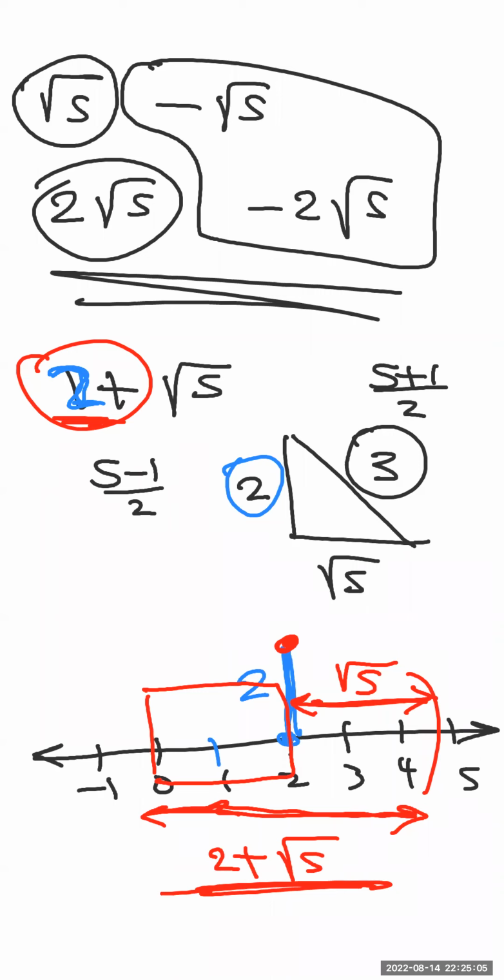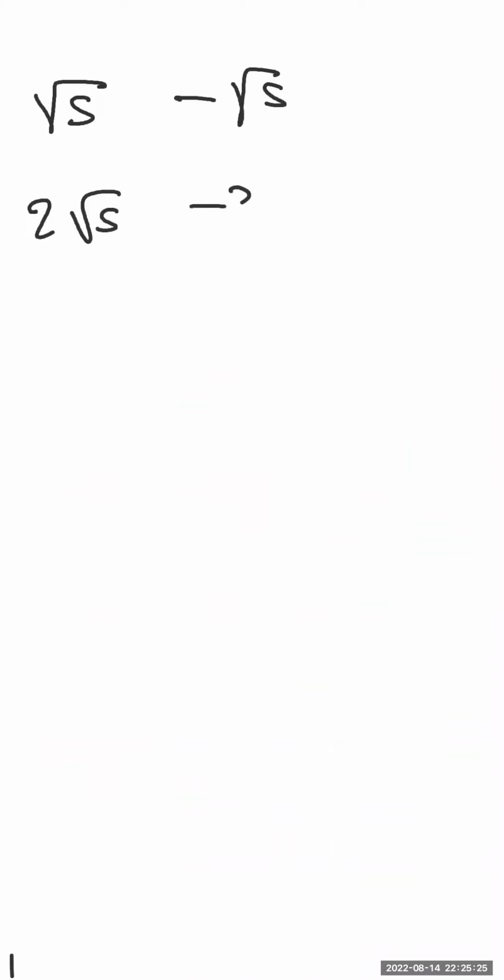Okay. Another question, and concentrate very well. What we studied right now: square root of 5, negative square root of 5, 2 square root of 5, negative 2 square root of 5, 1 plus square root of 5, or 2 plus square root of 5.